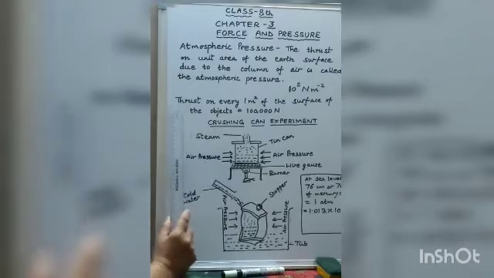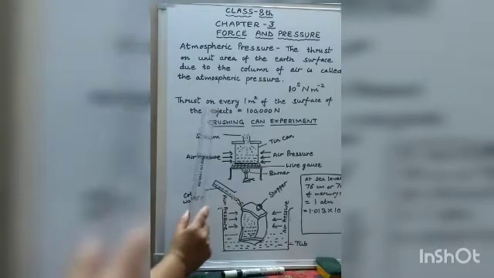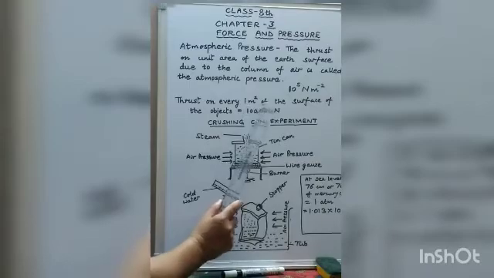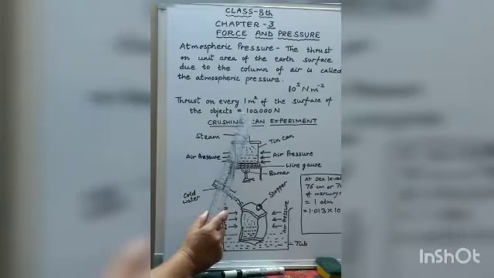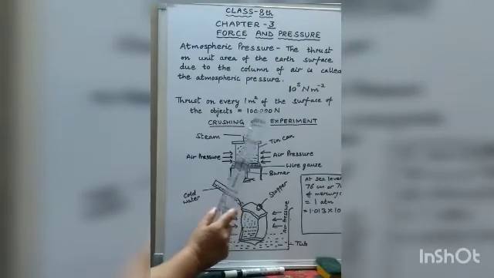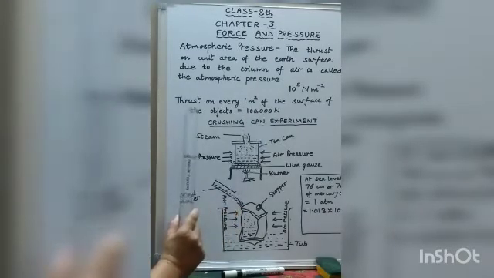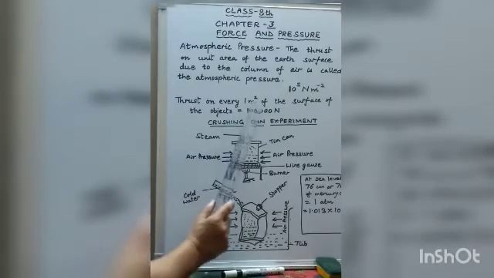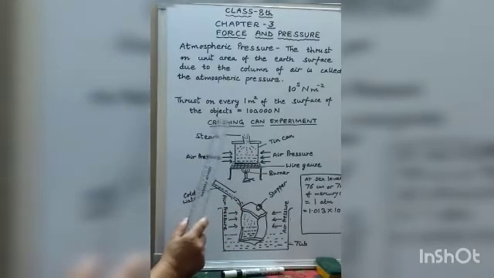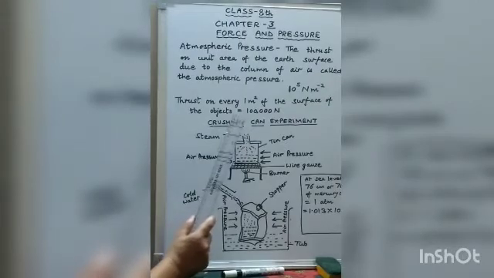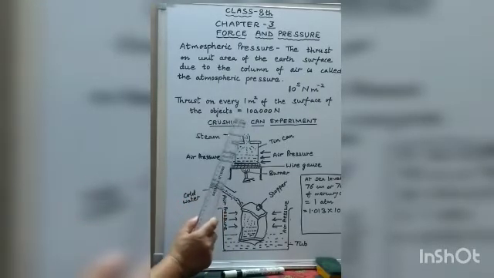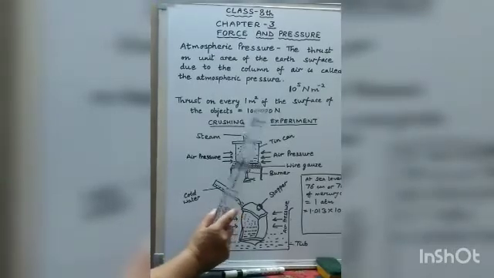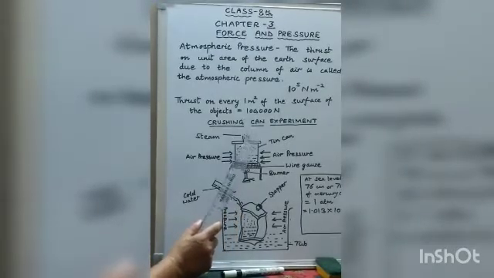Thus children, a thrust on every 1 square meter of the surface of objects is equal to 100,000 Newton. That means 100,000 Newton of thrust acts on every square meter surface of the object. So, we all are under such great atmospheric pressure. You know, the surface area of an average human being is 2 square meter. Therefore, a total thrust of 200,000 Newton is acting on our body by the atmosphere.